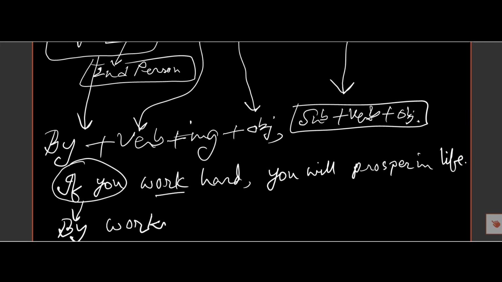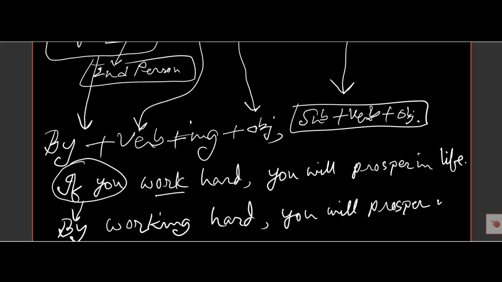So by working hard, comma, you will prosper in life. This is the by, if you work hard you will prosper in life. By working hard you will prosper in life.